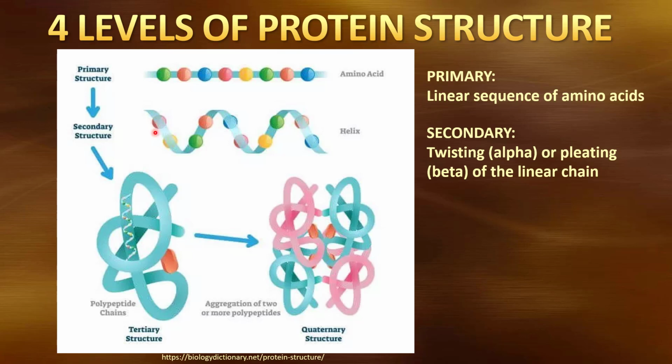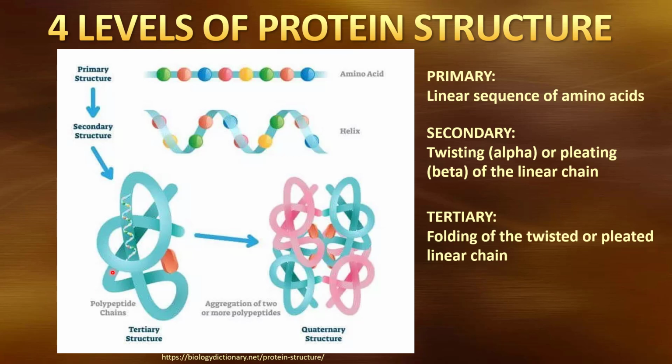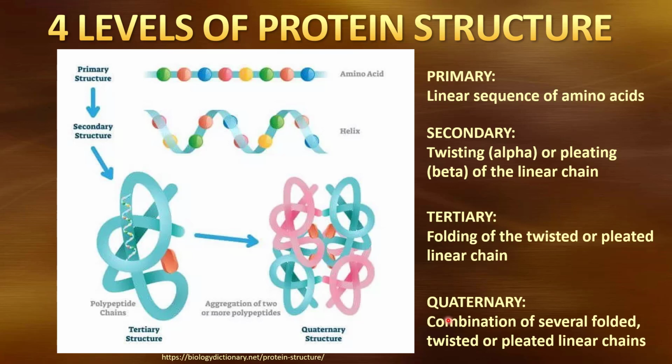So now I've taken my beaded necklace and I've twisted it, or I've coiled it into a helix. Now I'm going to take that coiled chain and I'm going to create the tertiary structure by folding that twisted or pleated chain. I'm going to fold it now back on itself. Then I'm going to create the quaternary structure by taking several of these coiled chains and hooking them together. So we can say this is a combination of several folded, twisted chains.